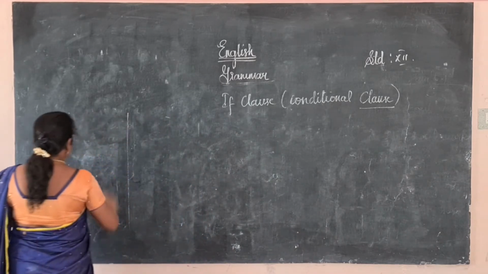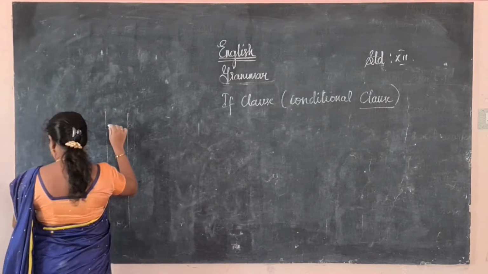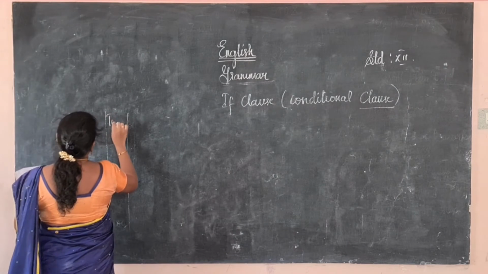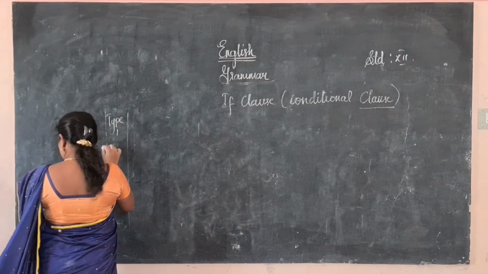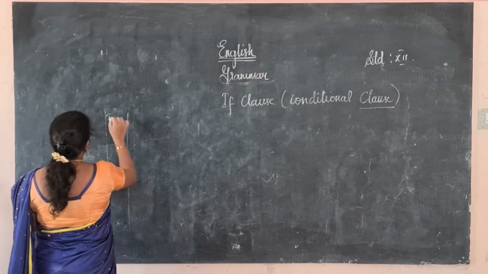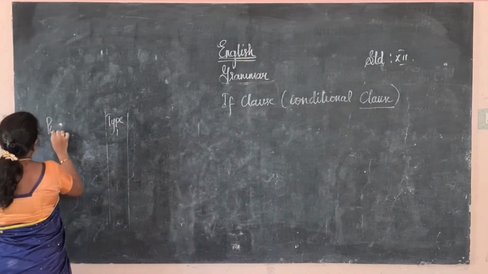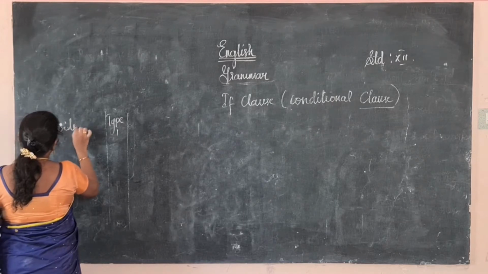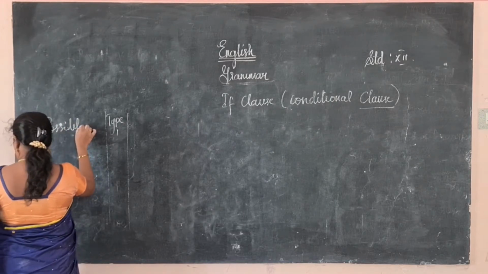Okay, so type 1, that is a possible condition. Type 1 is a possible condition. Possible condition means something will happen.